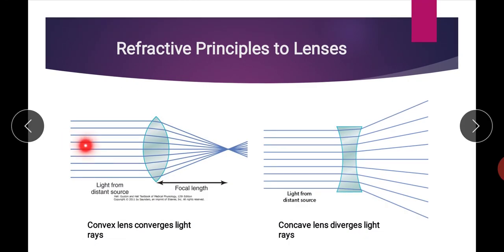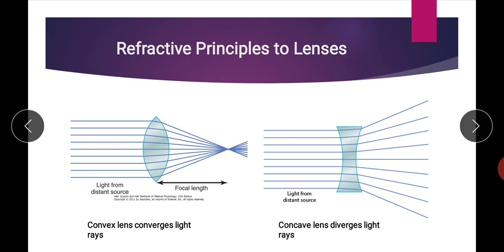Here, the one light ray which strikes the surface perpendicularly and passes through the center of the lens goes straight. So, the light rays which strike the interface perpendicularly and pass through the center of the lens go straight without facing any type of deviation, and the focal point is generally formed on that straight line.